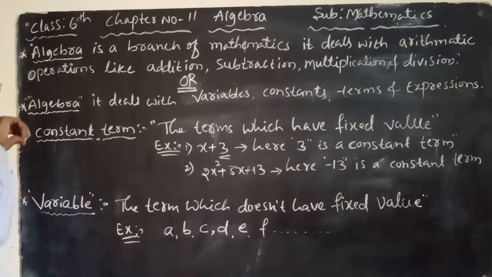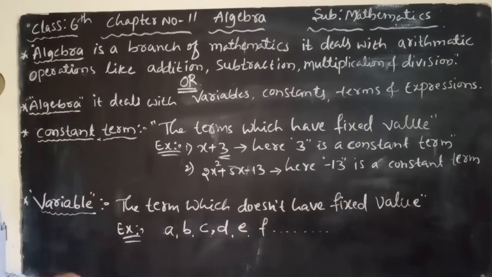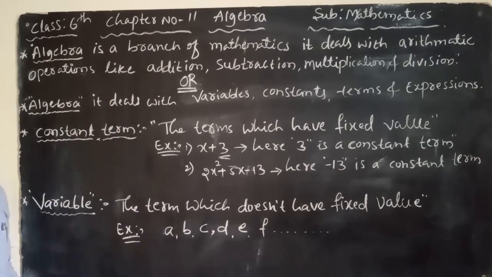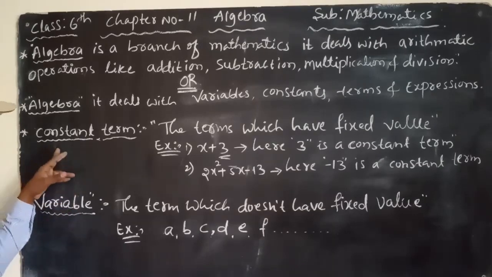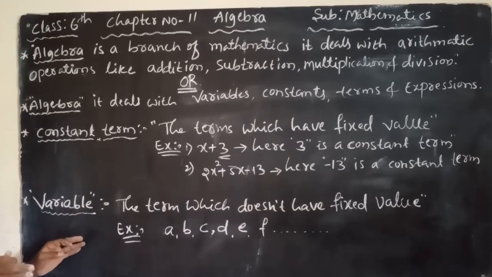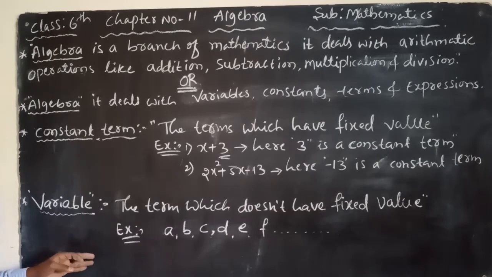So today we will discuss chapter number 11. The chapter is algebra. In algebra, today we will discuss some basic concepts. What is meant by algebra? What is meant by variables? Terms, like terms, unlike terms, expressions.